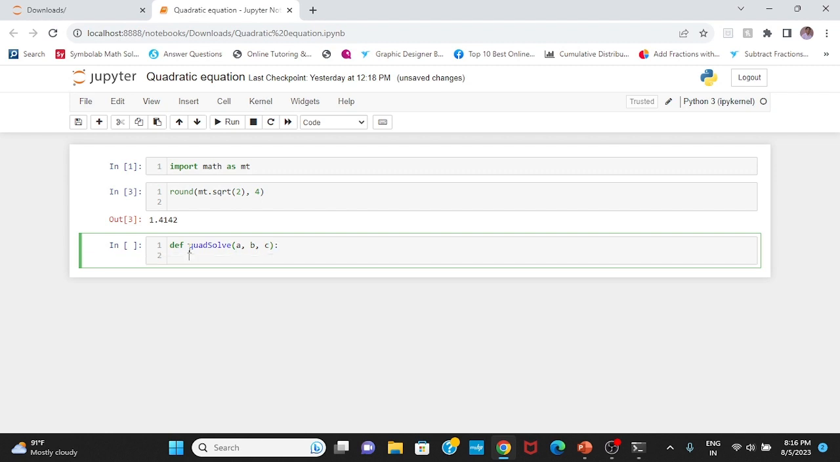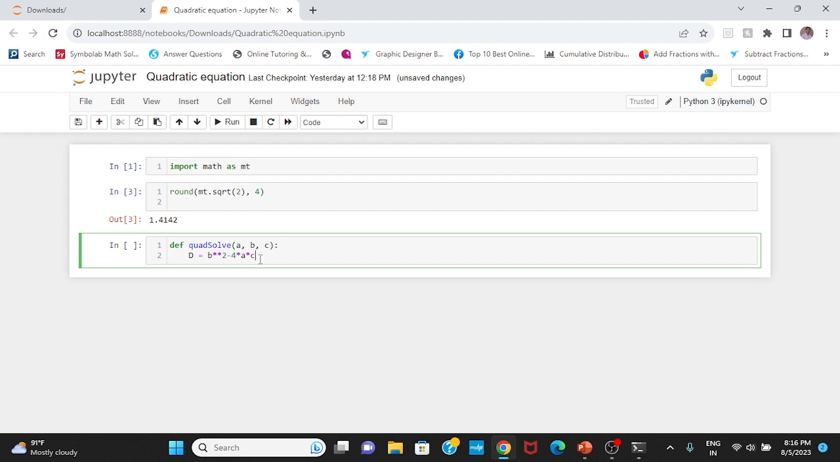So first of all I will just calculate d here, and d equals nothing but b squared minus 4 times a times c. Now I have calculated d with this expression, and d is being assigned to the variable d. So d has the value of b square minus 4ac.